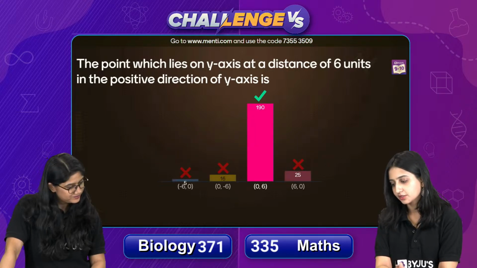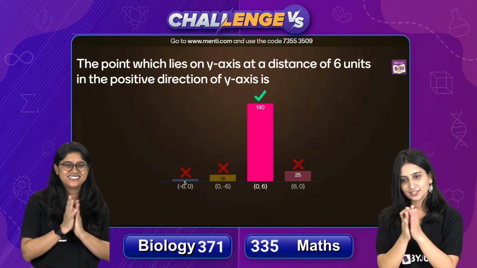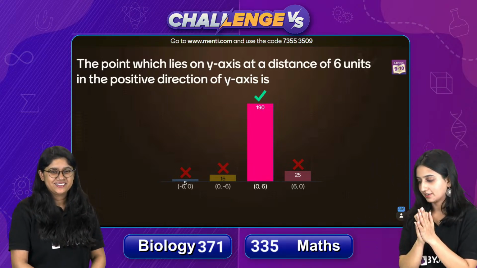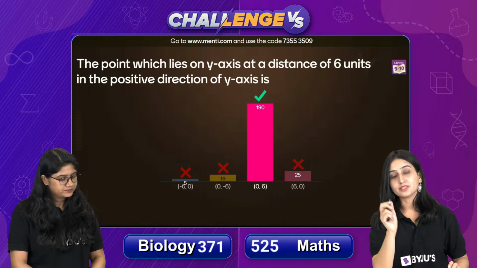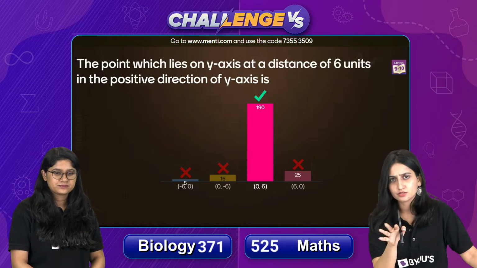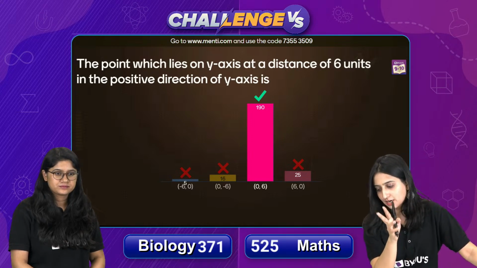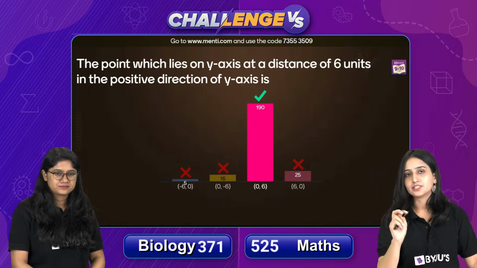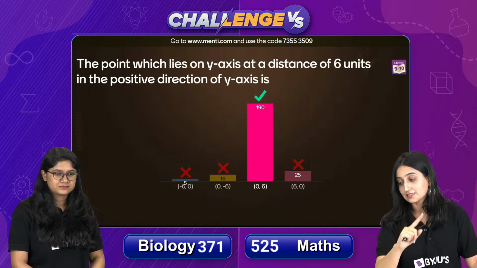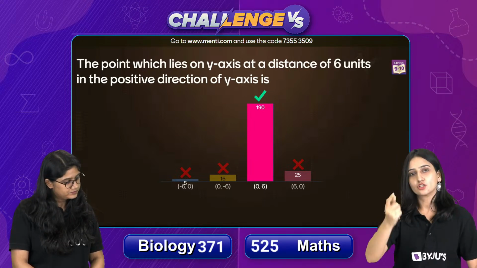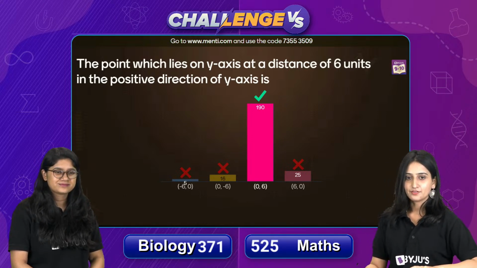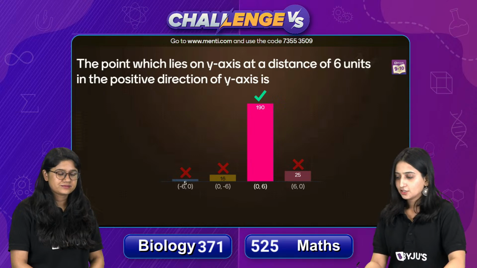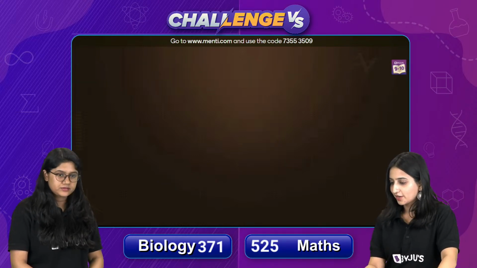Very good. So C is the right answer. 190 students have given the answer correctly. So बच्चा देखो, if the point is lying on the y-axis, that means the x coordinate is going to be 0. That was for sure. So that means first option और last option तो आप eliminate कर सकते थे. बची बात सिर्फ दो options की. Now उसने next line में क्या mention किया? Positive direction. So +6 होगा, -6 नहीं होगा. So that was the answer. Very good. चलिए. So now moving on to the next question.